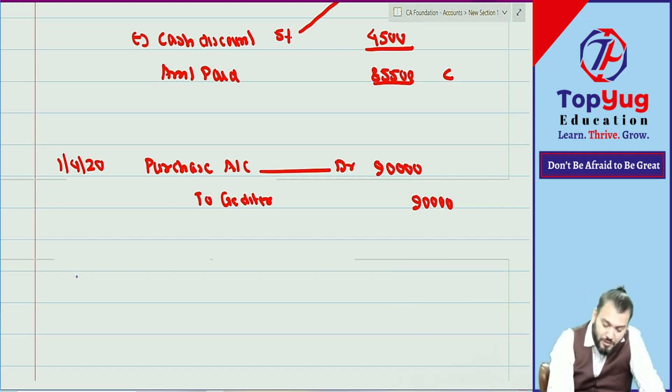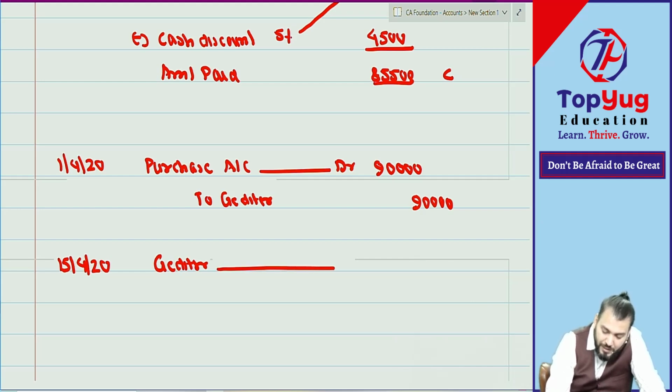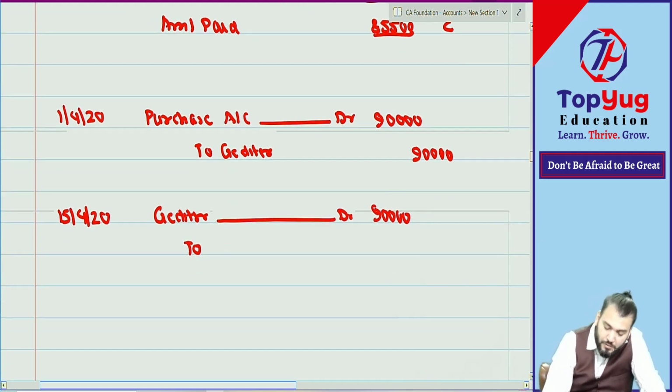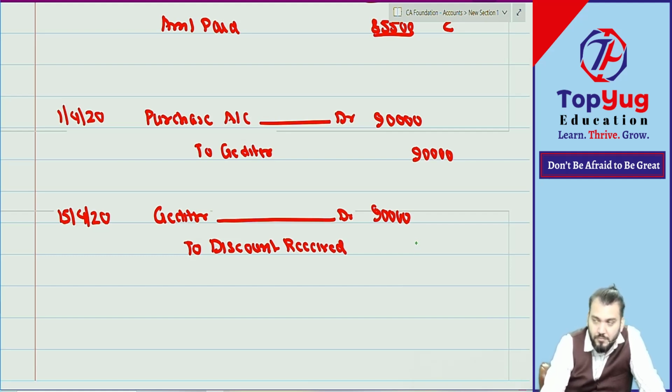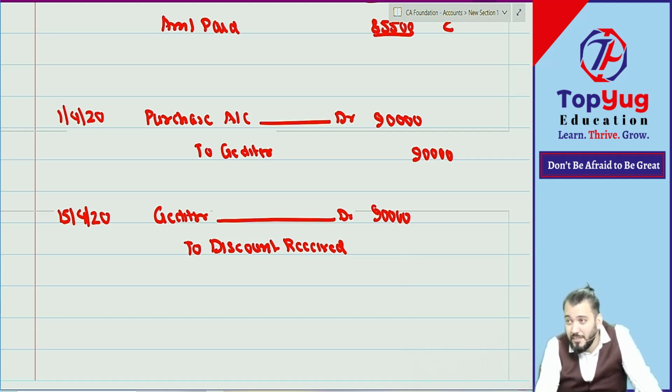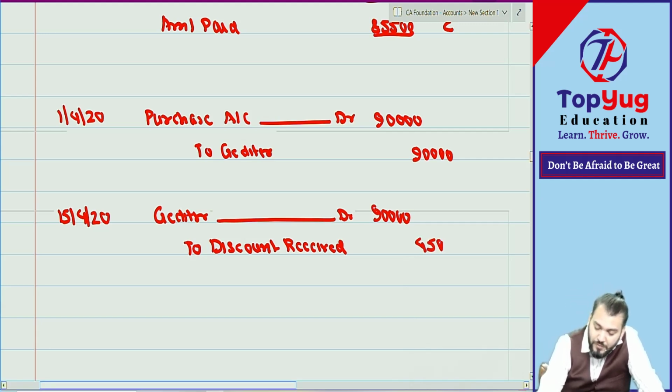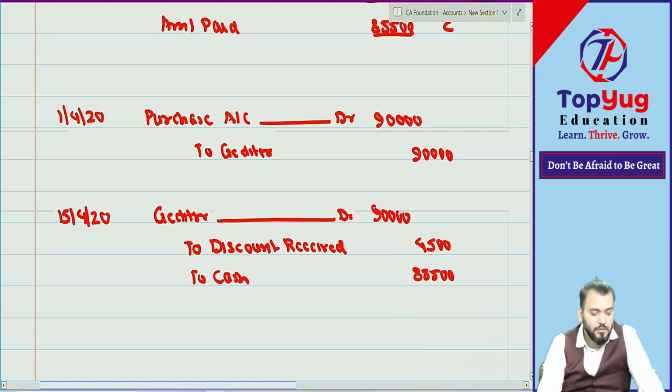Yes or no? Then what is the settlement date? 15/4. For the what journal entry? Creditor will be debited. Creditor account debit how much? 90,000. Is the discount allowed or received? Discount received is an income or expense? Income will be debited or credited? So 4,500. To cash or bank, how much? 85,500. Look, simple. Super easy.